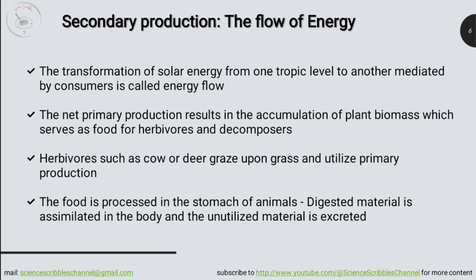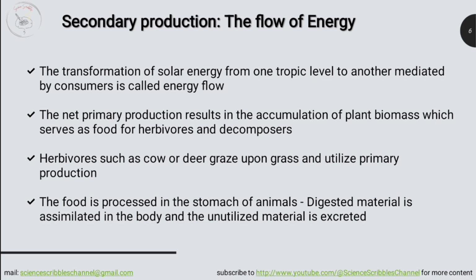The functioning of ecosystems depends upon the flow of energy through its various biotic components. Solar energy stored by producers is transferred to different levels of consumers by the process of eating and being eaten by others, which is known as energy flow. The net primary production accumulated as plant biomass serves as food for plant eaters, or herbivores. For example, herbivores such as cow or deer utilize the primary production directly.